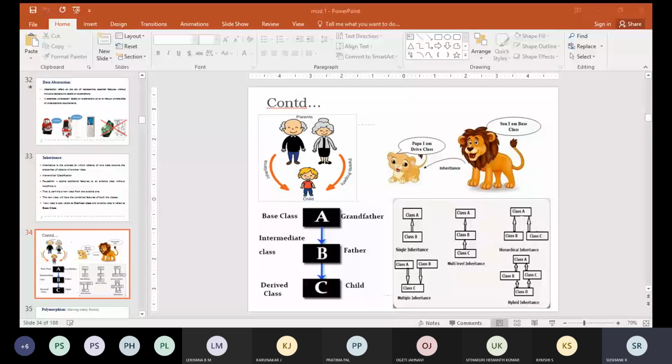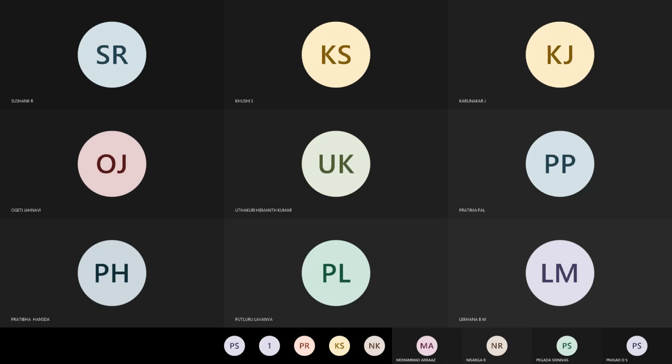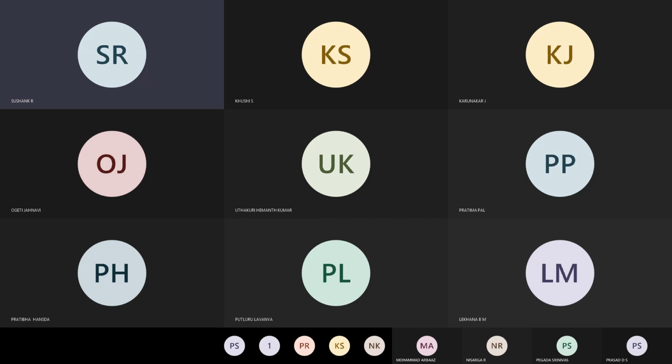One second, I'll just open that screen. Okay. You just let me know if the screen is visible. I'll just share the screen now. The entire screen I will share.